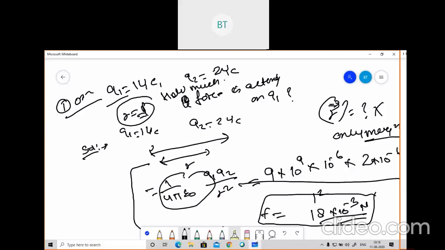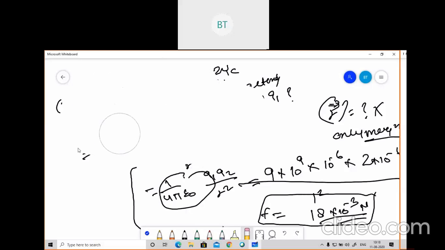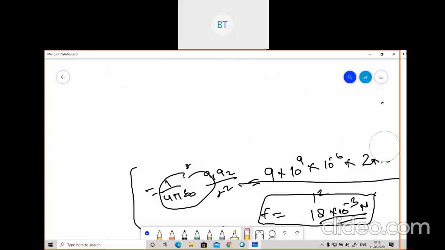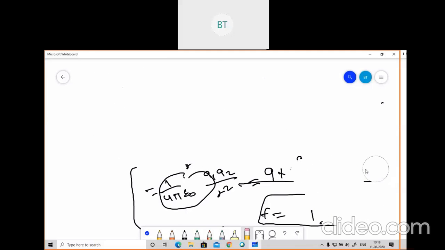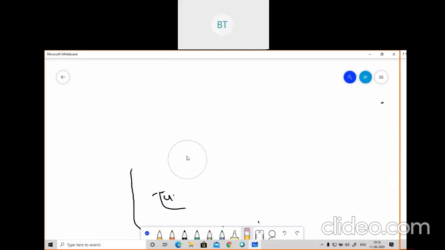Please try to understand that. If you understand the problem I'm going to give you now, then Coulomb's law will be over. It will be a complicated problem, and you need to apply your brain. I'll give the hint, and you need to solve it as homework, and next class we'll discuss it. Let's write the problem. This problem is there in your RTU paper. Let's suppose the problem was like that. It carried 8 marks.